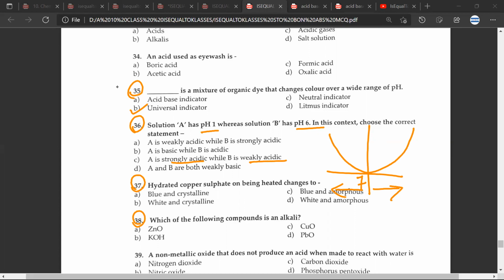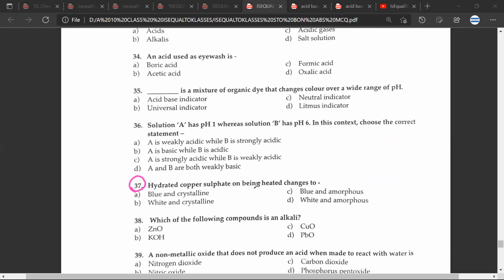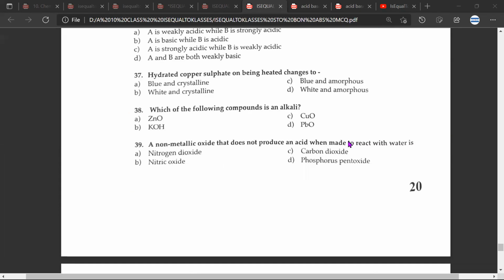Question number 37, hydrated copper sulfate on being heated changes to D, white and amorphous. Okay. 38th question, which of the following compounds is an alkali? So B for boy, KOH is an alkali. Great. 39th question, a non-metallic oxide that does not produce an acid. So for this, the correct answer would be nitric oxide.